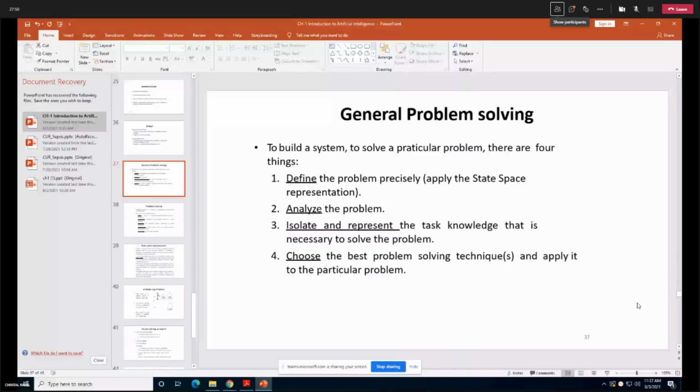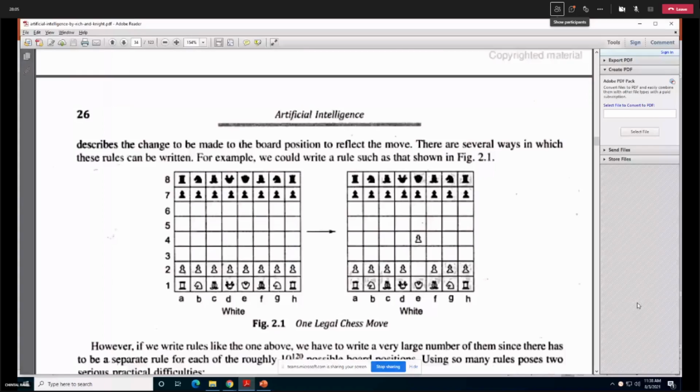So if I'm defining the problem of chess, I must define it with its initial state that is given over here, and the goal state also. What is the goal state? Black or white wins, or draw is the exception we can consider. Other than this are acceptable solutions.